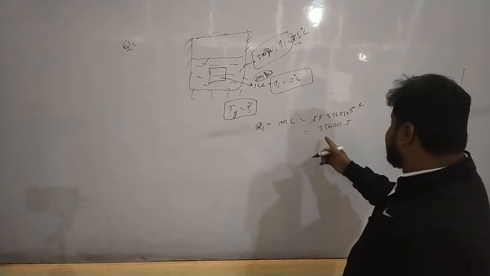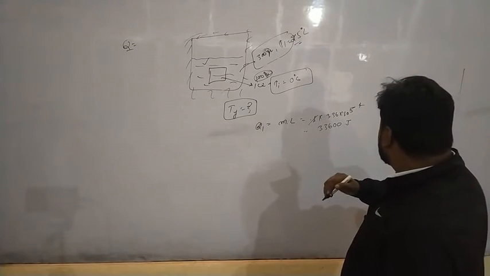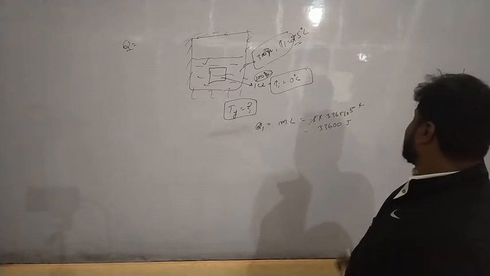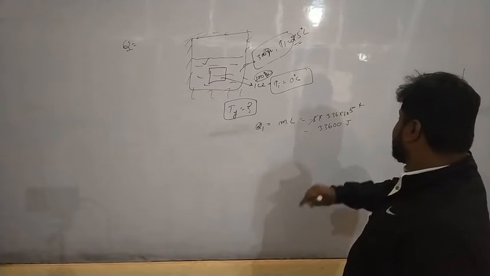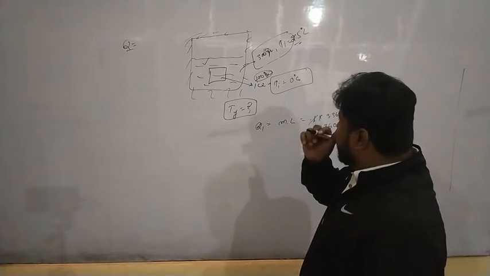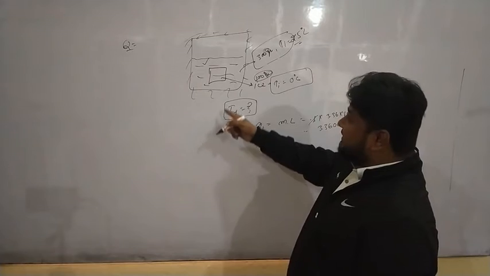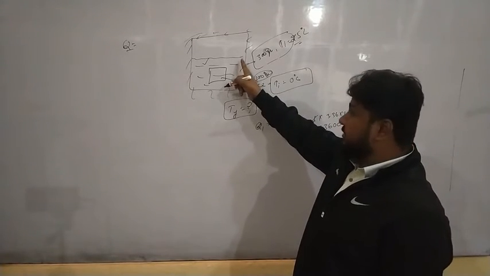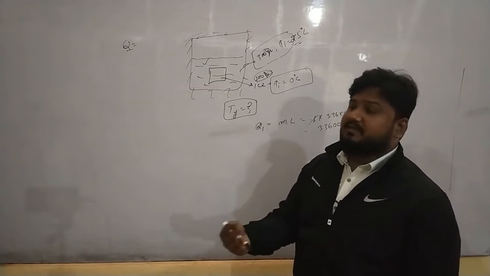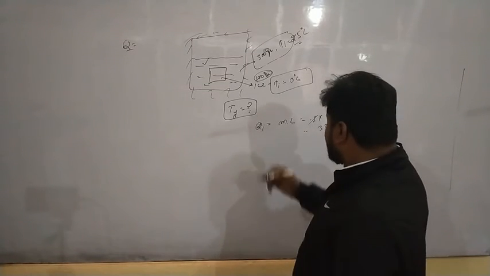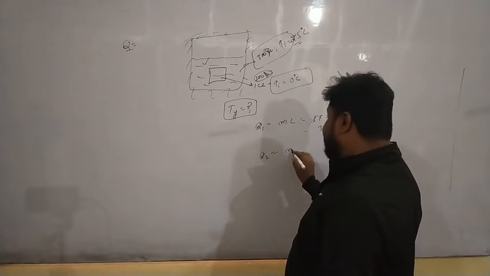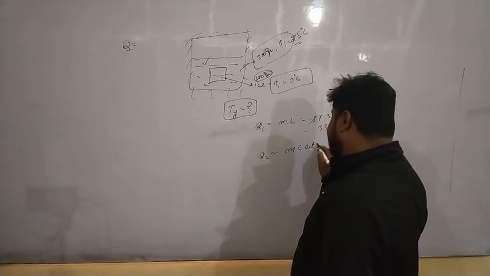Fine, 33,600 joules. Now let's check, when the ice converts, the water will come down to 0 degrees. During this, how much amount of heat will it release? So let us take that as Q2. The temperature is changing, so MC delta T should be there.